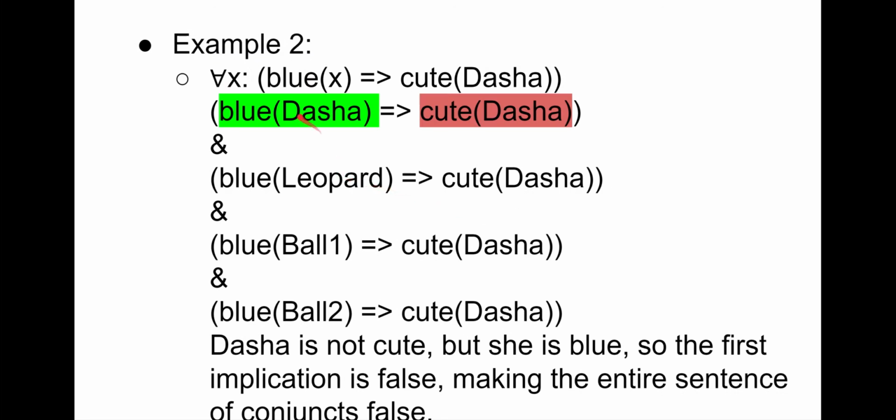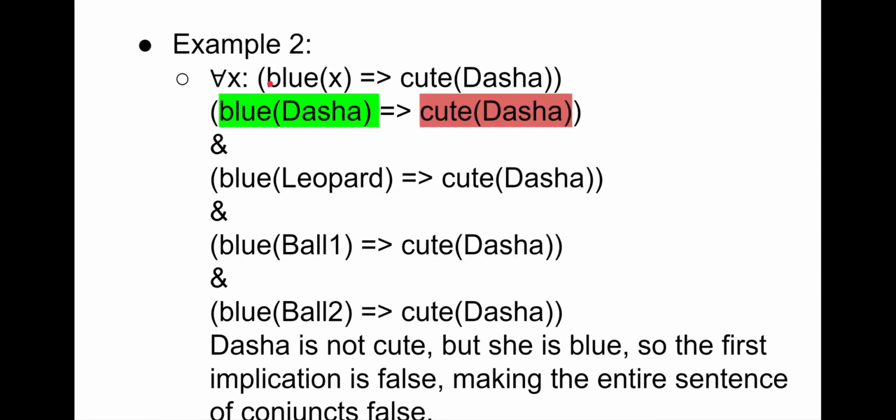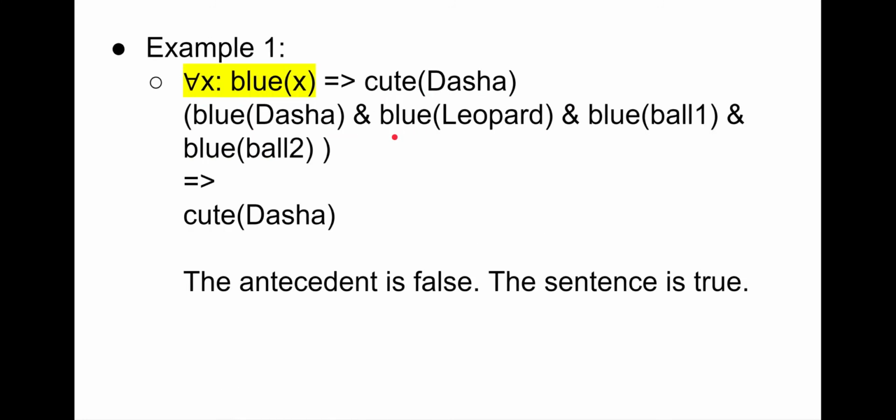In example number 2, the structure of the logical sentence is almost identical to example 1, except we've extended the scope by putting parentheses around the entire implication. This changes the grounding so that we now have a conjunction of implications, rather than a disjunction as the antecedent of an implication.